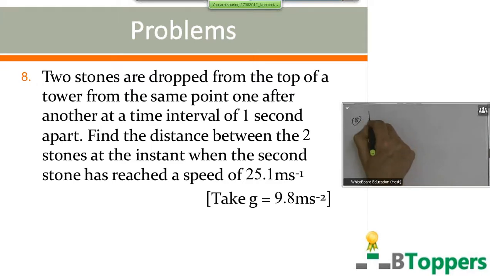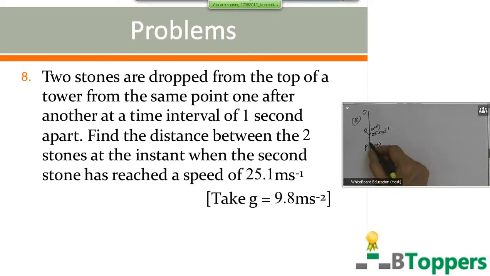Here both the stones are dropped from the same point. Let us suppose each stone is dropped from the point O. So the second stone is dropped 1 second after the first stone. You are asked to find the distance between the two stones at the instant when the second stone has reached a speed of 25.1 meter per second.